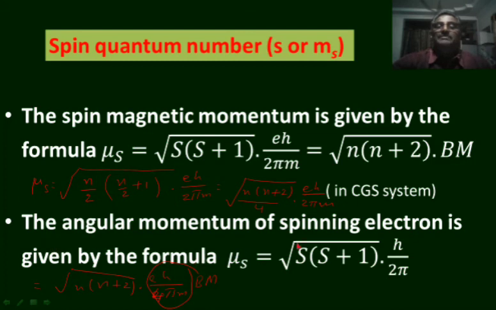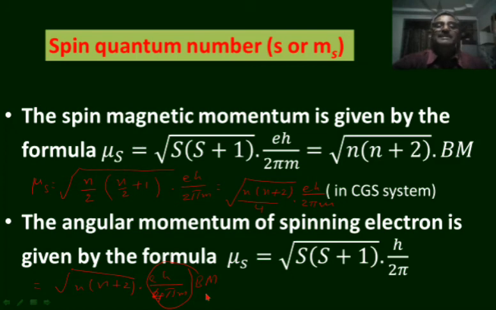The angular momentum of spinning electron is given by the formula mu s is equal to square root of s into s plus 1 into h by 2 pi. The angular momentum of electron revolving around the nucleus is given by square root of L into L plus 1 into h by 2 pi, whereas the angular momentum due to spin of electron is given by square root of s into s plus 1 into h by 2 pi. The magnetic momentum developed by the spin of electron is square root of n into n plus 2 Bohr magnetons.